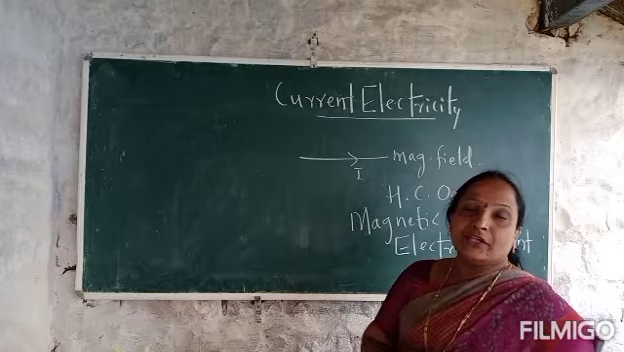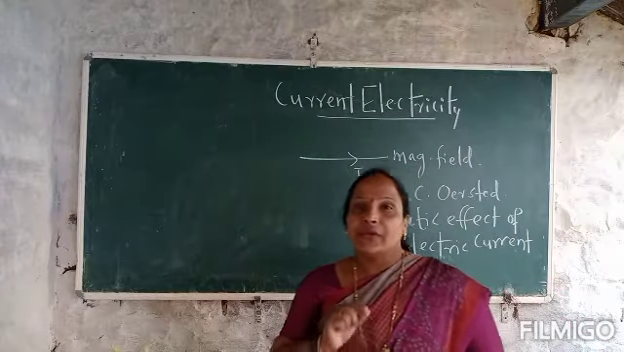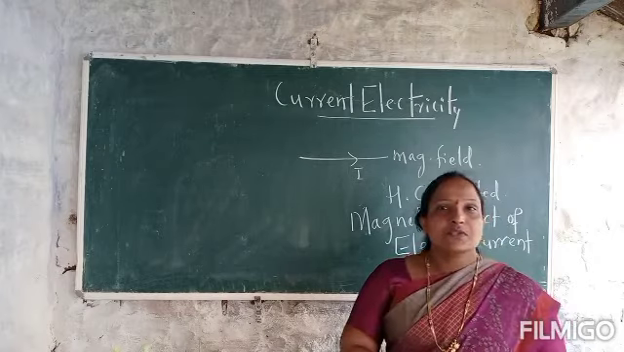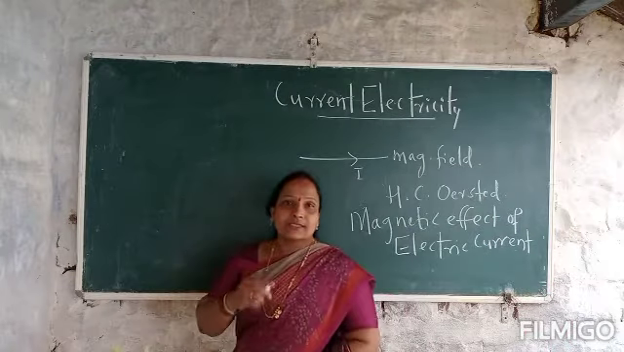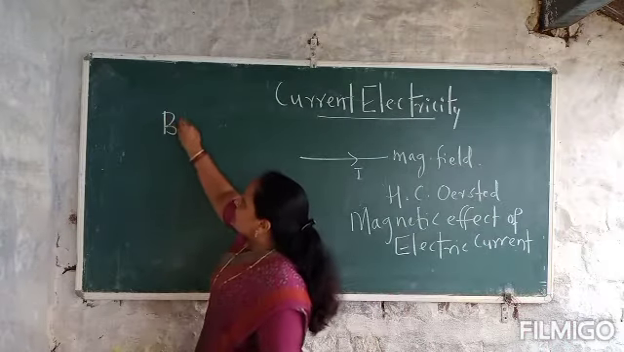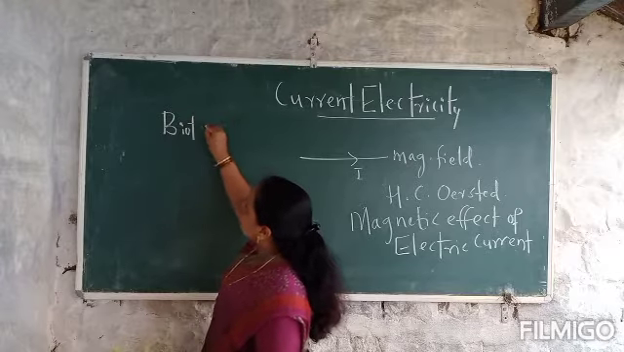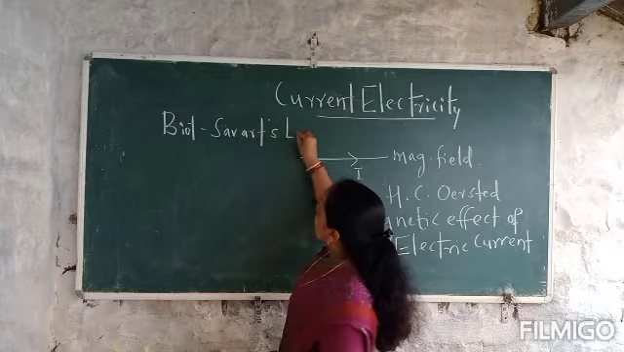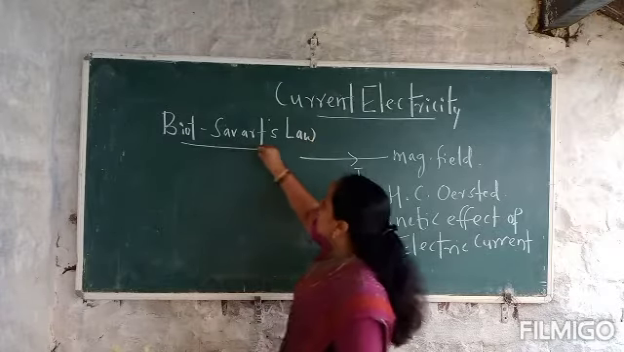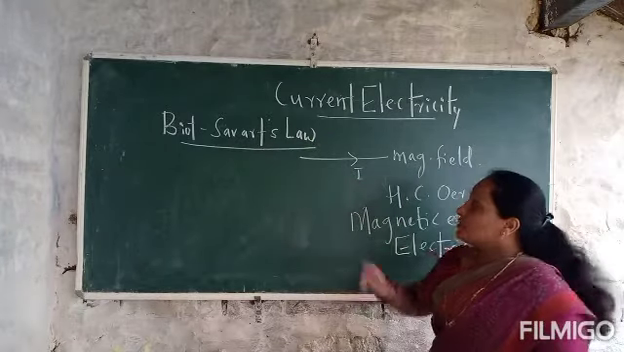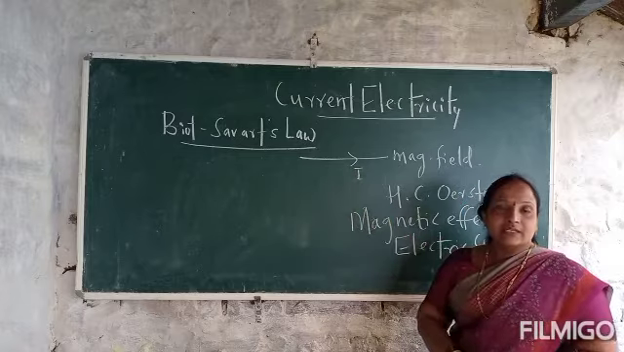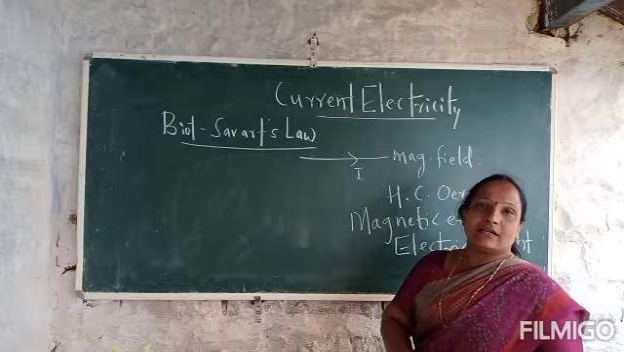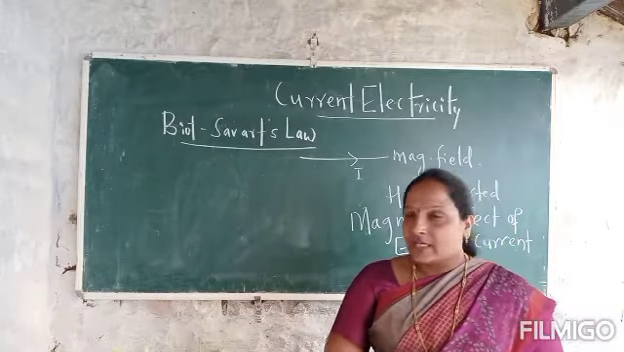The magnitude of the magnetic field produced around this current carrying conductor was first studied by the scientists Biot and Savart. So this law is called the Biot-Savart law. When current flows through the conductor, a magnetic field is produced around it. This effect is called the magnetic effect of electric current.